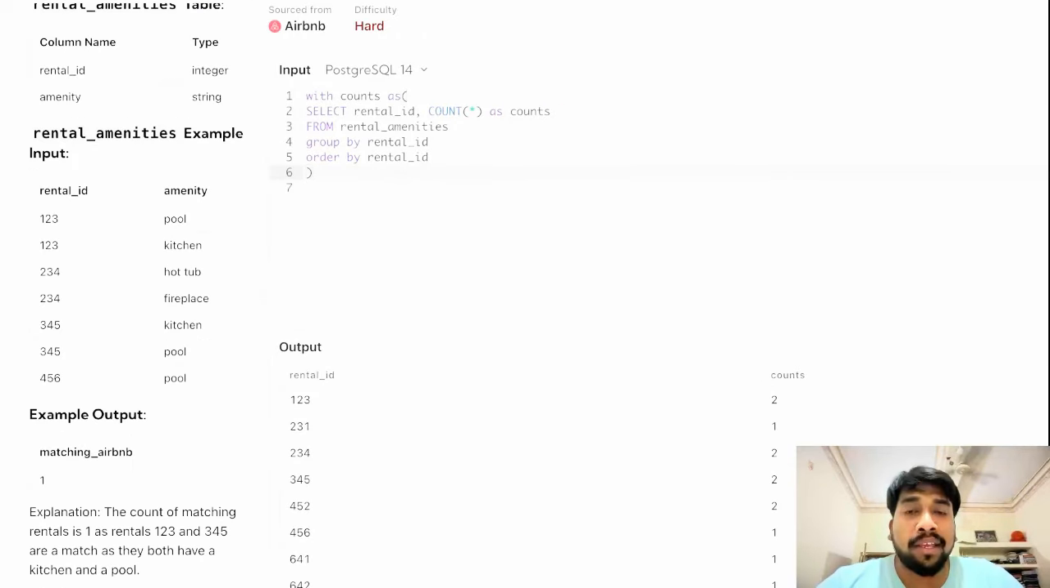Okay, so now I think the rental ID counts are visible here. I guess earlier it was not visible, so I adjusted the recording and the screen setting. Okay, so as of now, we have found out the individual counts of rental IDs, the individual number of amenities each rental ID has.